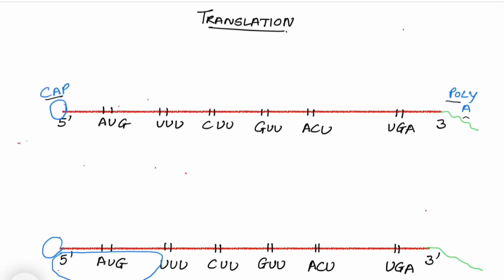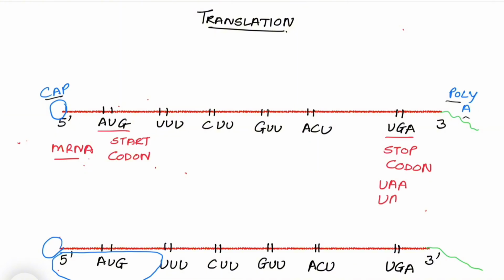Now, let us understand how this protein is formed. First of all, let us understand mRNA. This is mRNA. This is the start codon. Start codon is AUG. This is the stop codon, which is UGA here. It can be UAA or UAG. Any stop codon can be there. And the region between that is the region that codes for amino acid. So, this is the coding region.